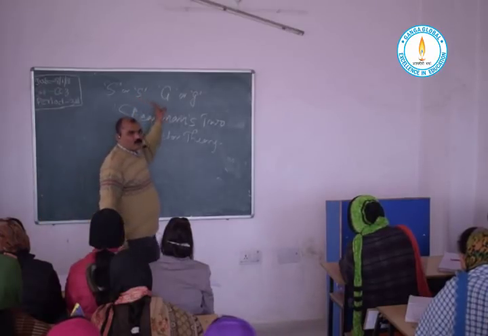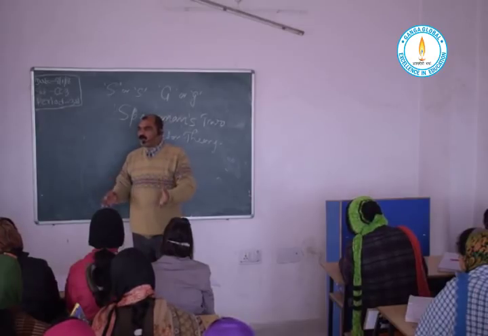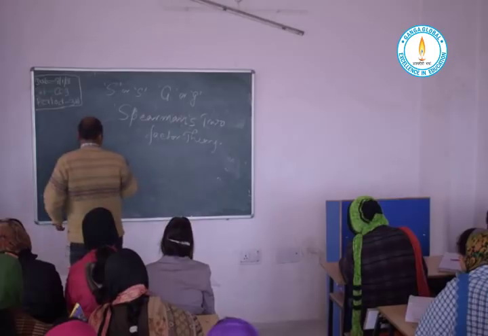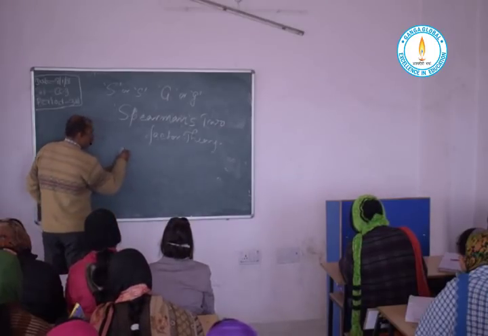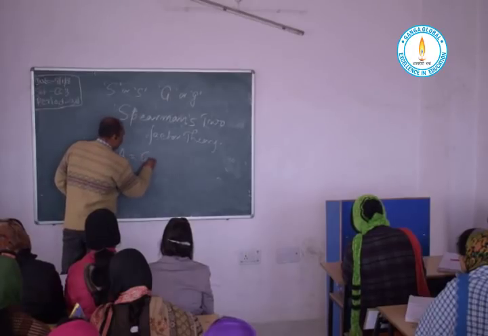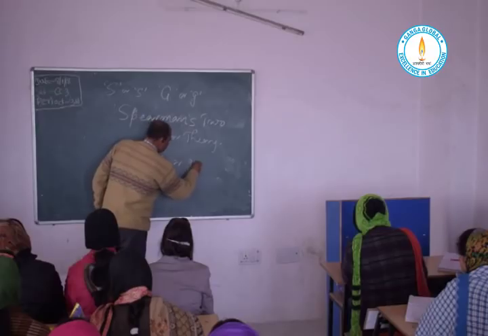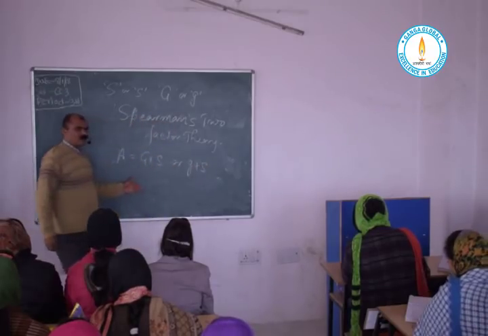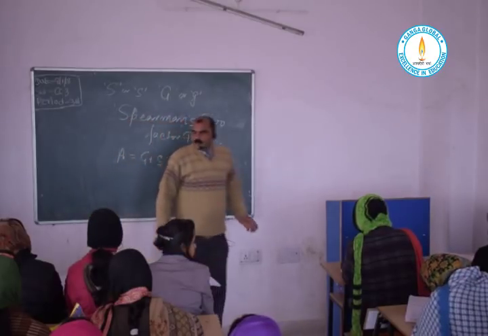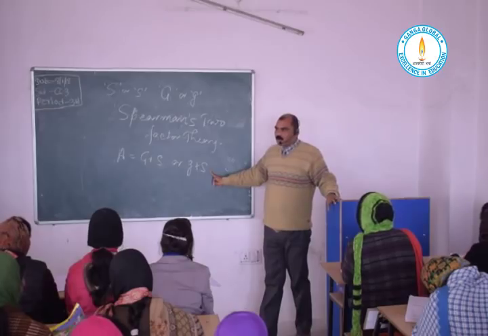Then Spearman told what the total intelligence of one individual is. The total intelligence of one individual is represented by the letter A, and A is equal to G plus S, either in capital or in small. S represents the specific ability of one individual.